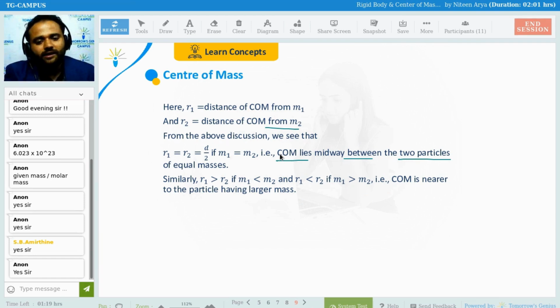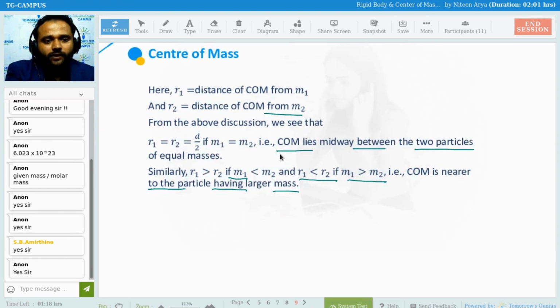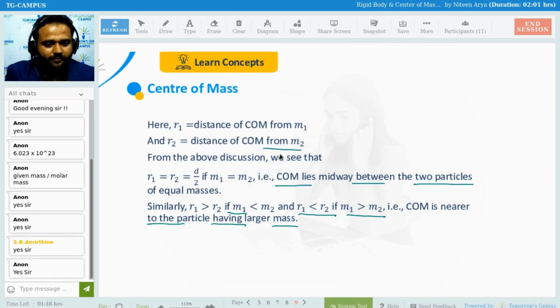Similarly, R1 is going to be more than R2 if M1 is greater than M2, and R1 is going to be lesser than R2 if M1 is lesser than M2. The center of mass is near to the particle having a larger mass. One more way you can understand this thing, I can make here.